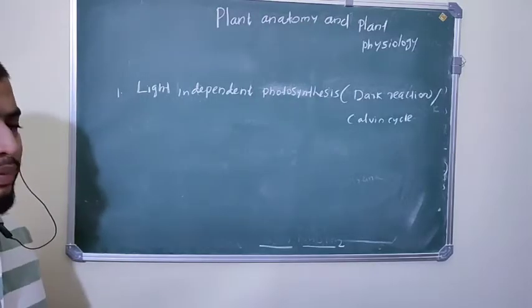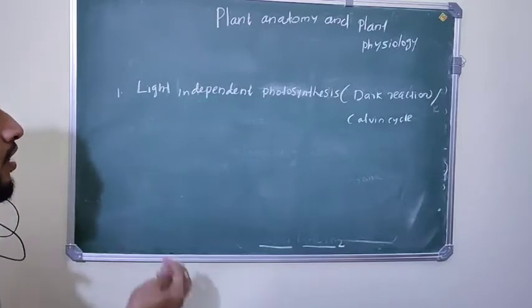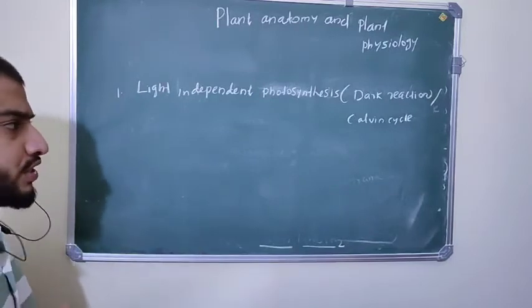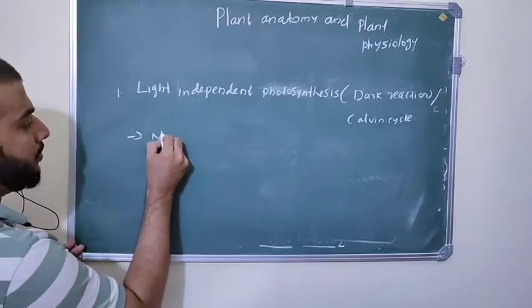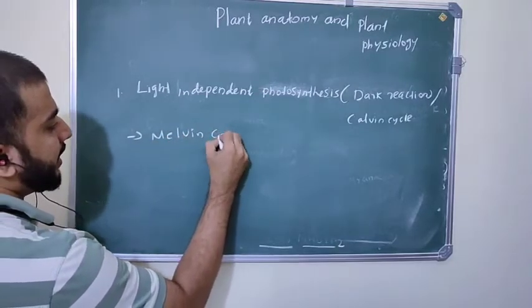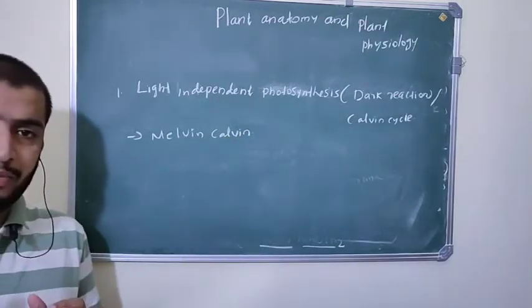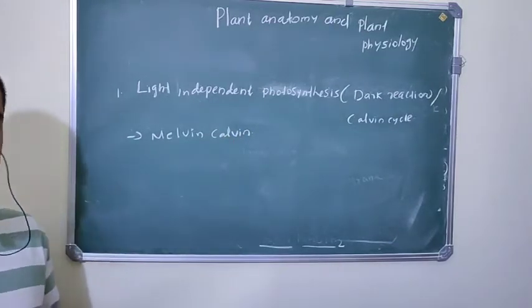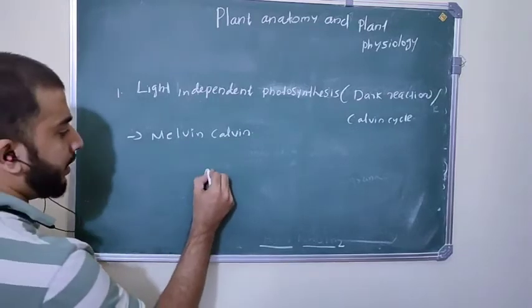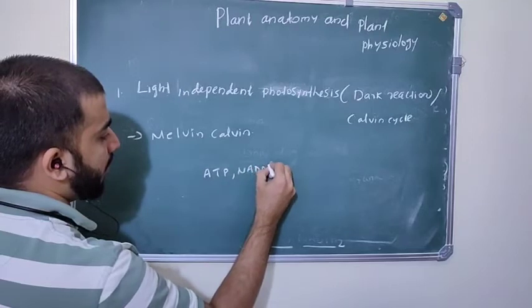Light independent photosynthesis, or light independent reaction, or dark reaction, or Calvin cycle, was discovered by the scientist Melvin Calvin, an American scientist. By the light reaction, ATP and NADPH2 are already produced.